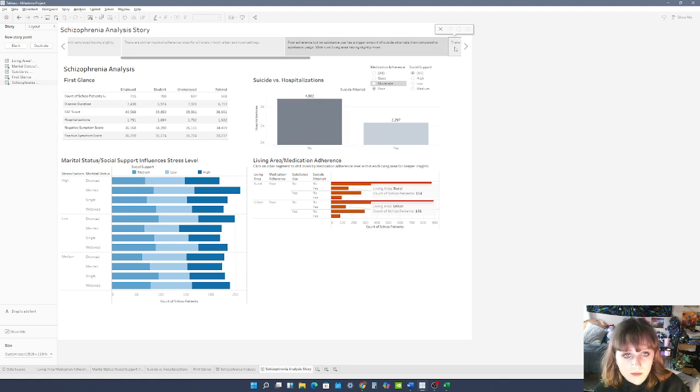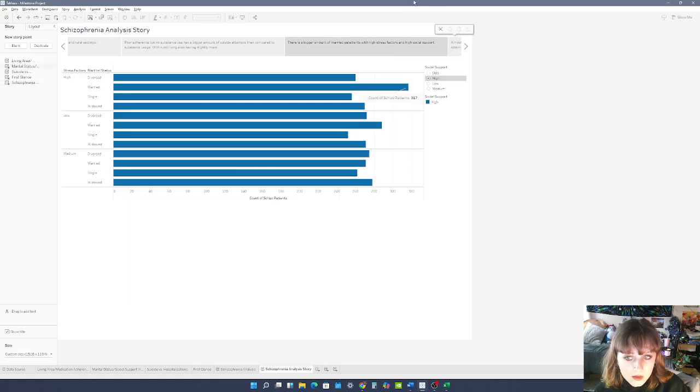Moving on, this is going to be our graph that answers the question, how does marital status and social support influence stress level. So if we set the social support on high and we look at the high stress factors and the married category, the amount of individuals is higher compared to the rest of the categories and the rest of the stress factors.